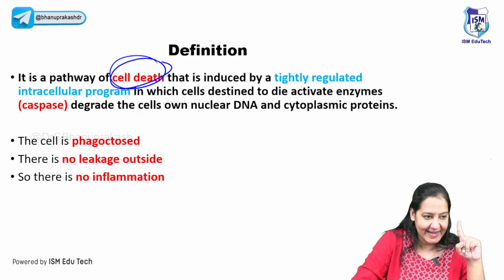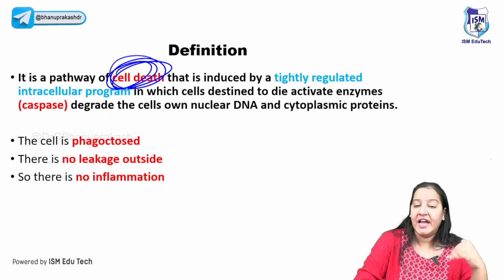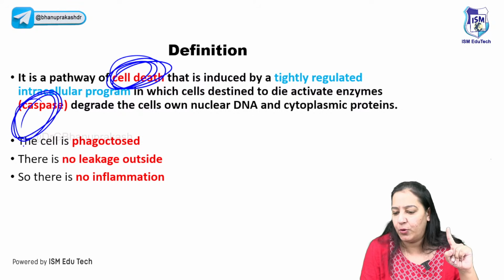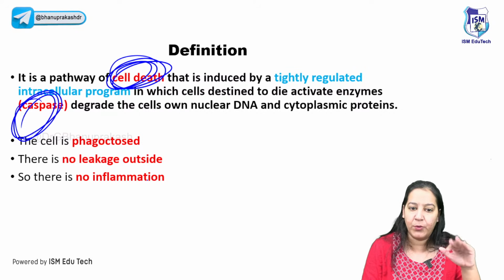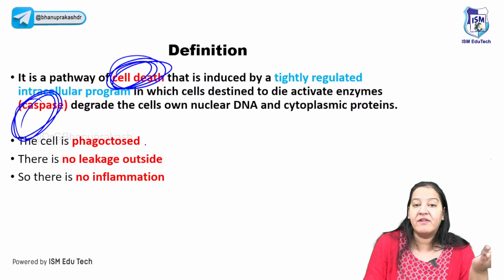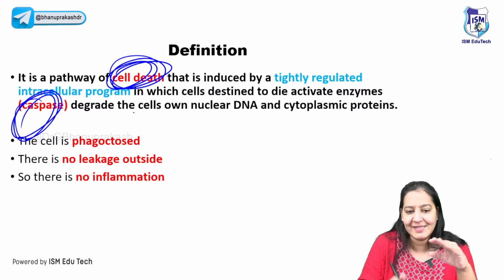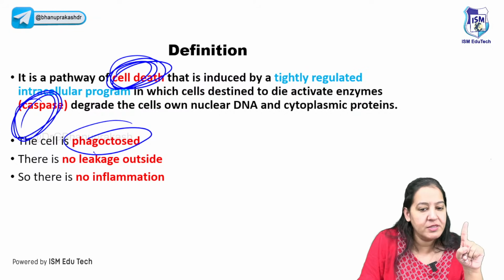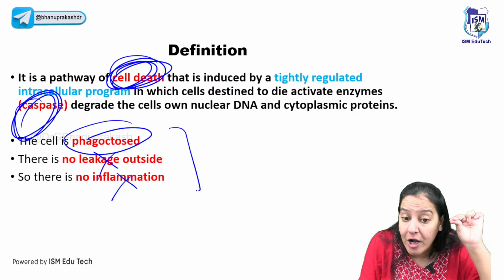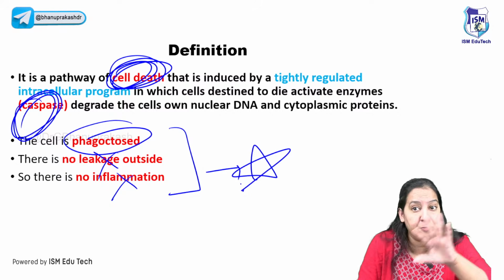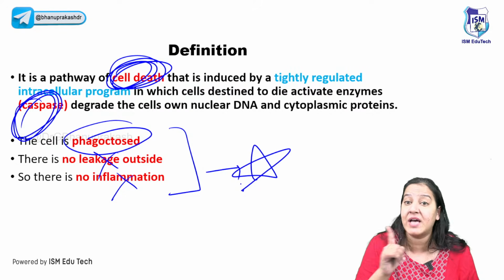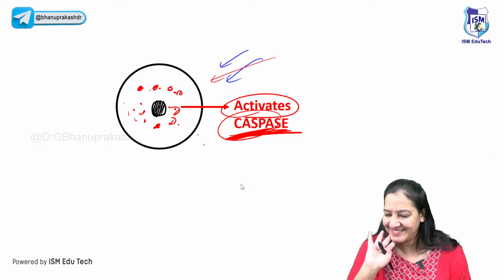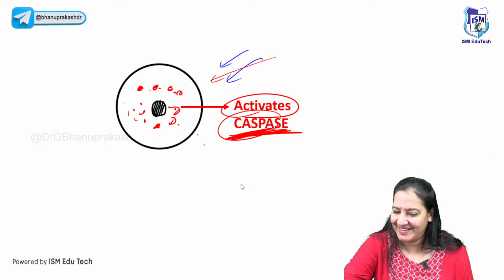Apoptosis is a type of cell death in which the cell which wants to commit suicide will activate an enzyme known as caspase. The caspase will convert the cell into multiple apoptotic bodies, and those apoptotic bodies will be phagocytosed. A phagocyte will come and eat them. So there is no leakage, no inflammation. That is the hallmark of apoptosis. No leakage, no inflammation. It suicides silently, personally, privately. You got my point? Can we go ahead? Okay.